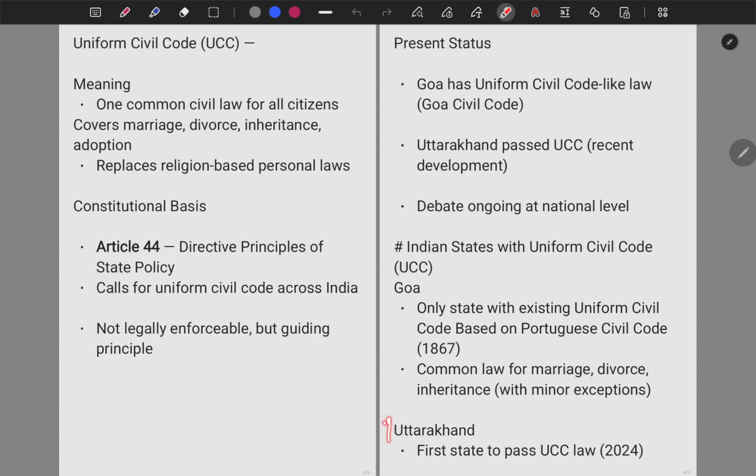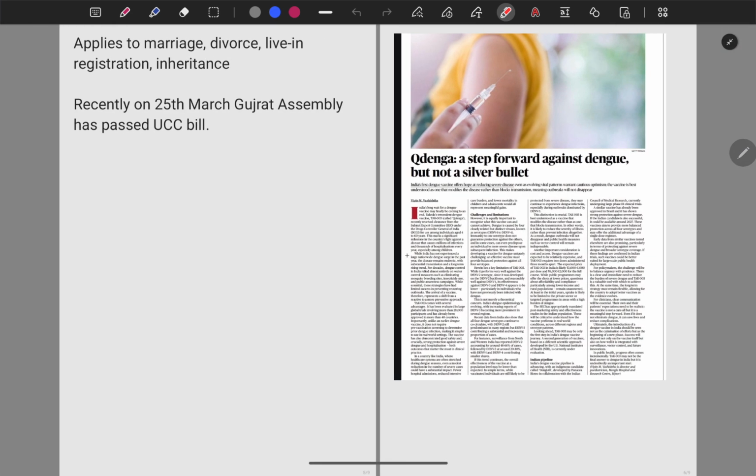And also Uttarakhand, which we discussed above, has become the first state to pass the UCC in 2024 after Goa adopted it, which applies to marriage, divorce, live-in registrations and inheritance. And recently, on 25th of March, the Gujarat Assembly has also passed the bill regarding the UCC.